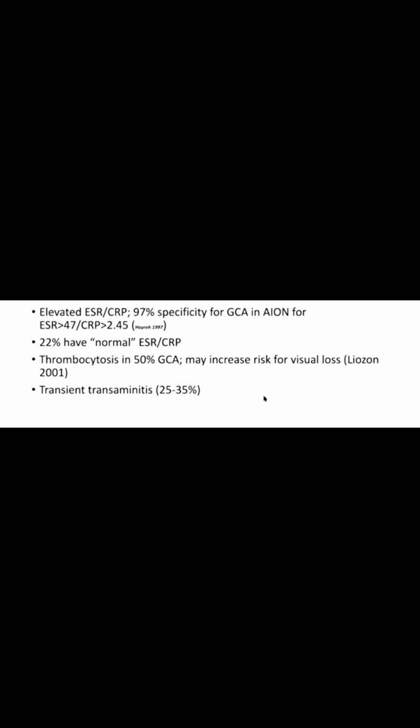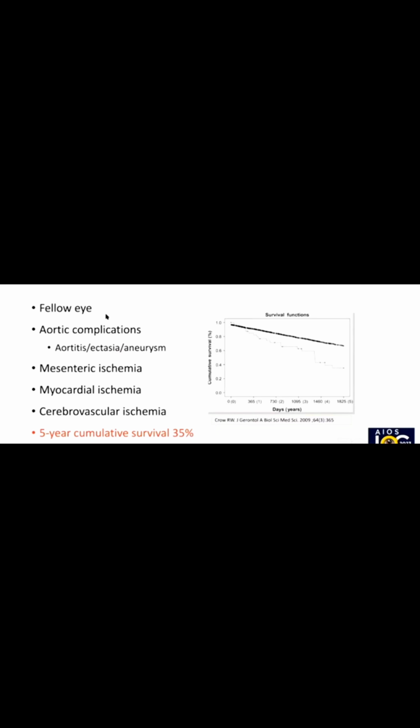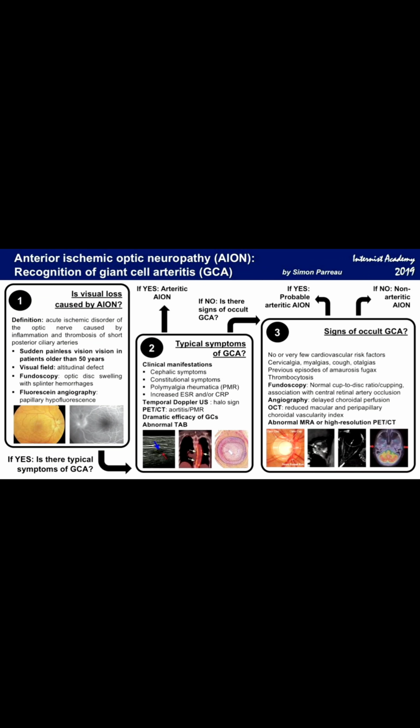Elevated ESR and CRP are more specific, and thrombocytosis is seen in 50% of giant cell arteritis. It may increase vision loss, and transient ischemia is also commonly seen. The fellow eye is commonly involved, and aortic complications like aortitis, ectasia, aneurysm, mesenteric ischemia, myocardial ischemia and cerebrovascular ischemia are common. ESR more than 100, CRP more than 10 if it is there. IV methylprednisolone 1 gram per day for 3 days, followed by 70 mg per day on discharge, and aspirin 81 mg per day. Temporal artery biopsy on day 6.